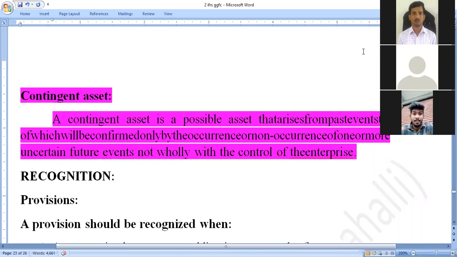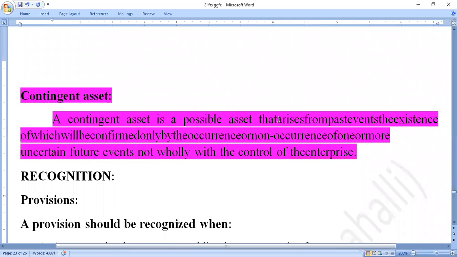Contingent asset is a possible asset that arises from past events, the existence of which will be confirmed only by the occurrence or non-occurrence of one or more uncertain future events, not wholly within the control of the enterprise.